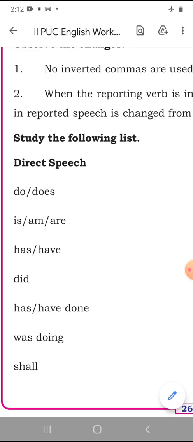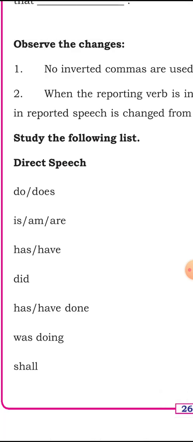Now next item, has or have. When you think of has or have, once again, sometimes the sentence may be in simple present tense, and sometimes the sentences are available in the present perfect tense.